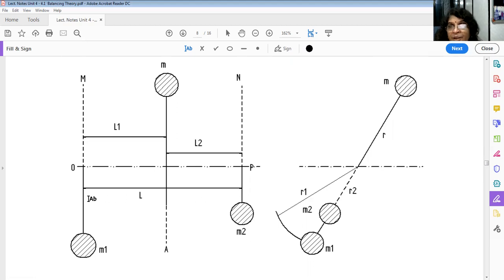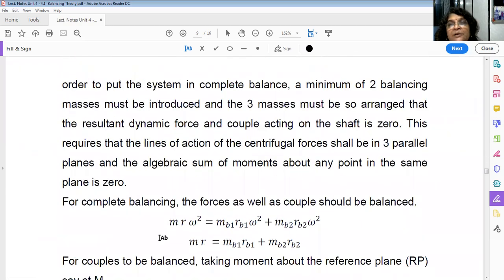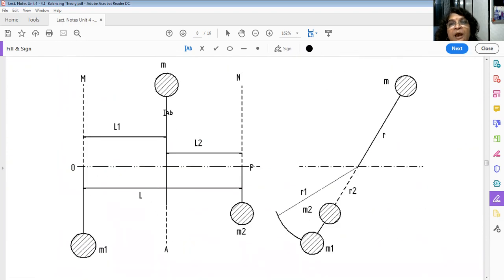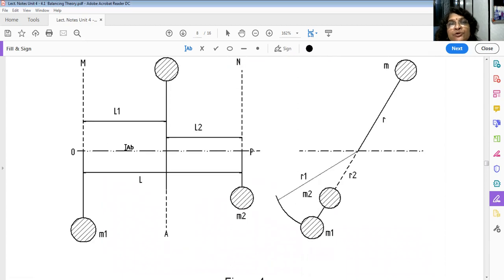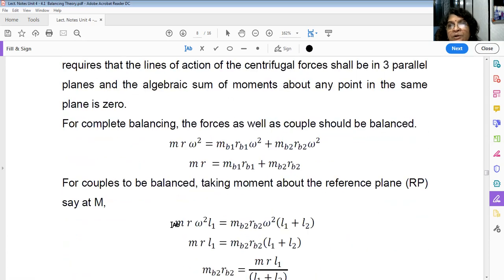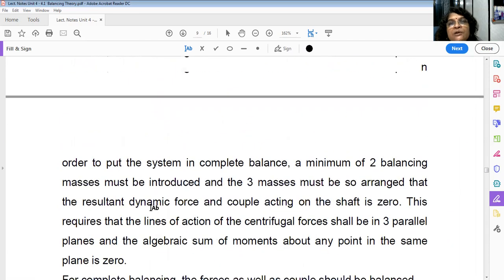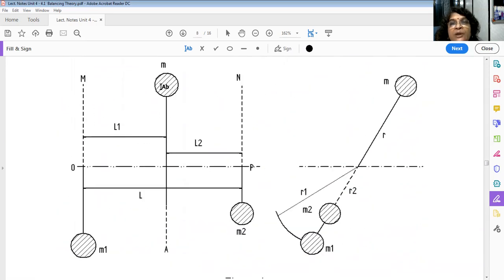L. I have taken the moment about this plane M. So m r omega square into L1 must be equal to mb2 rb2 omega square into L1 plus L2.